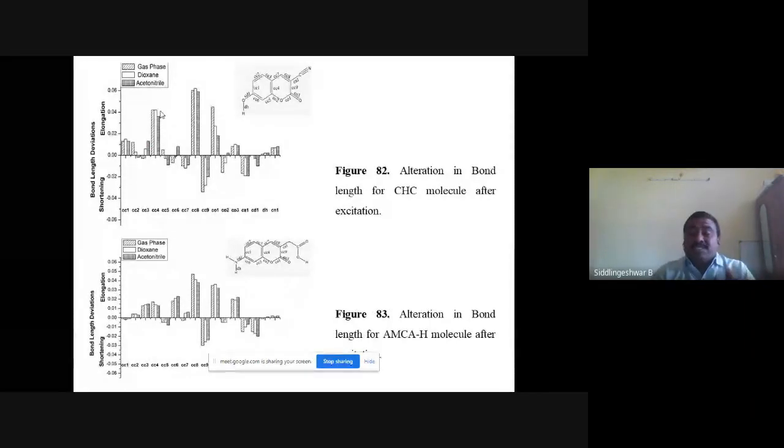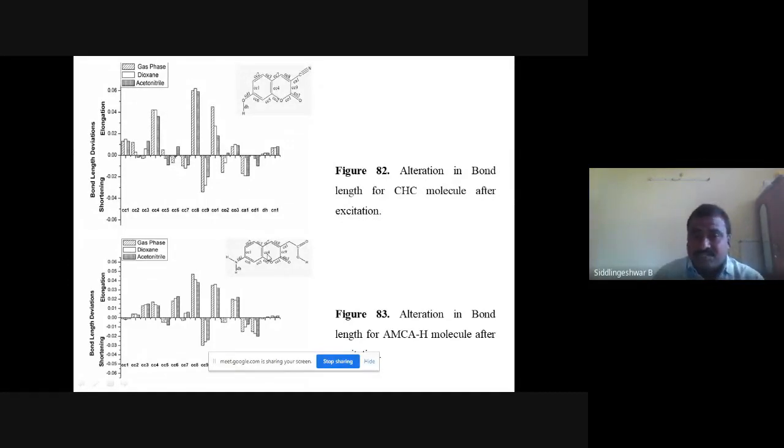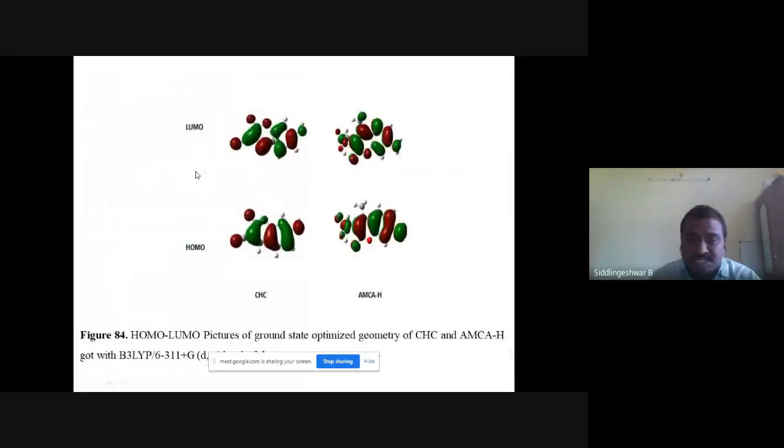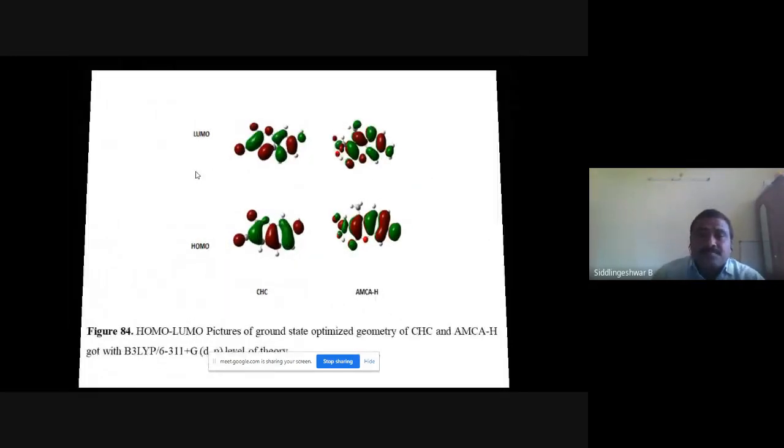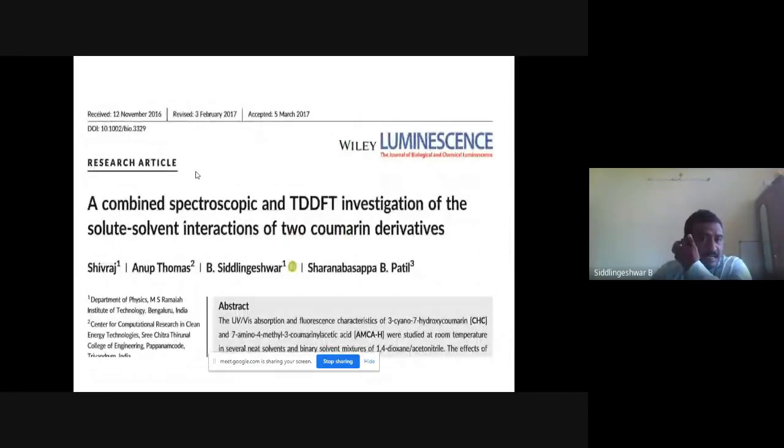Next, we have done exact TDDFT calculations in both the gas phase and the solvent phase, and we can see there is a change in both the molecules. These are the HOMO-LUMO structures of the molecules. And we have published this paper in Wiley Illuminations Journal.